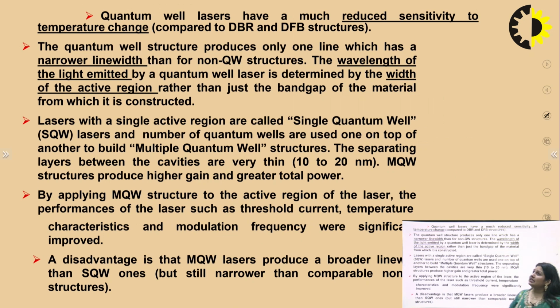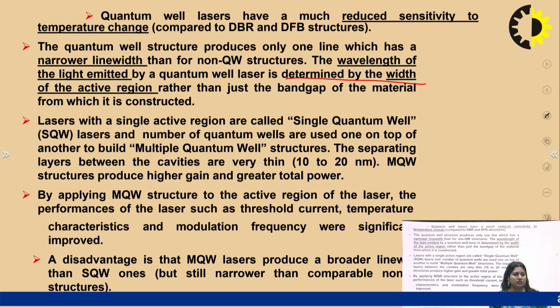Quantum well lasers have a much reduced sensitivity to temperature change compared to DBR or distributed feedback Bragg grating structures. The quantum well structure produces only one line, which has a narrower line width than for non-quantum well structures. The wavelength of the light emitted by a quantum well laser is determined by the width of the active region rather than just the band gap of the material from which it is constructed. Lasers with single active regions are called single quantum well lasers, and a number of quantum well lasers are used one on top of another to build multiple quantum well structures.